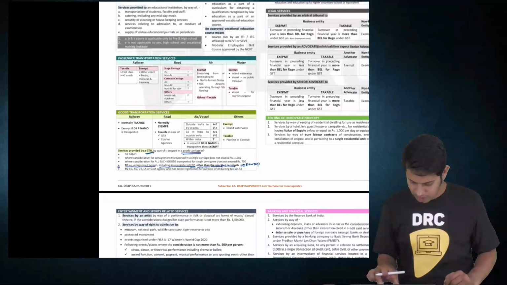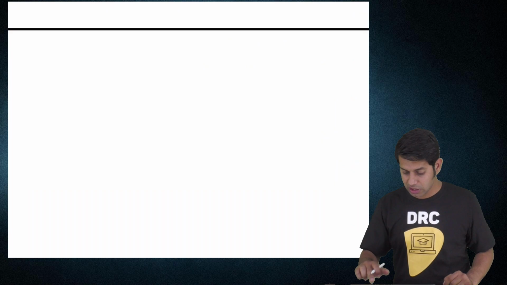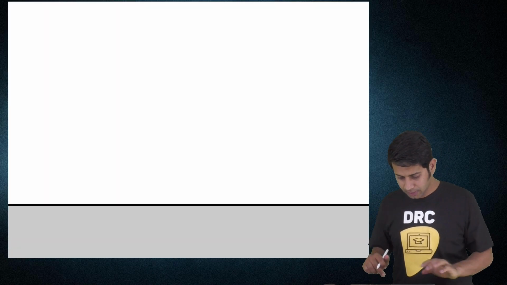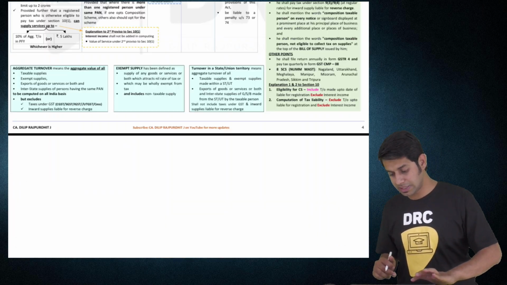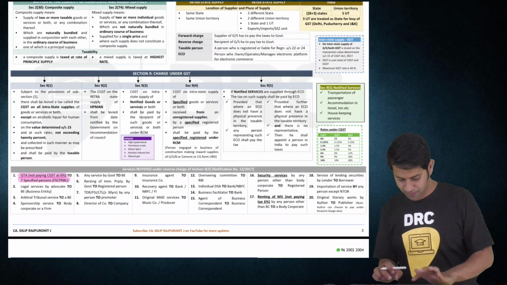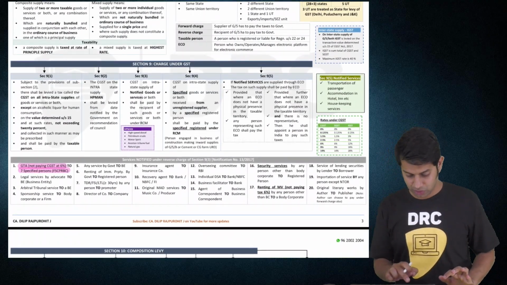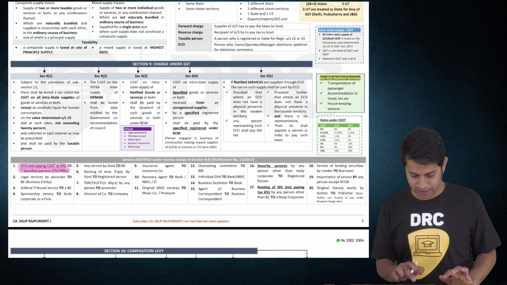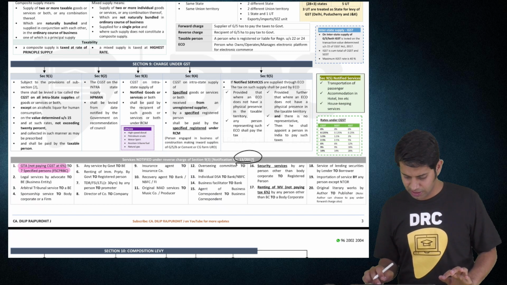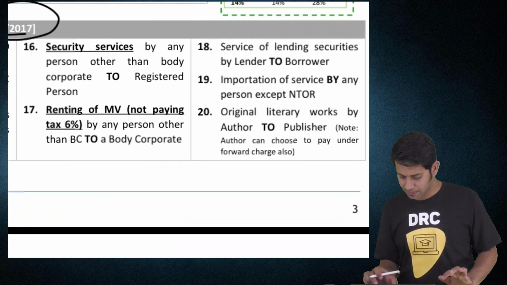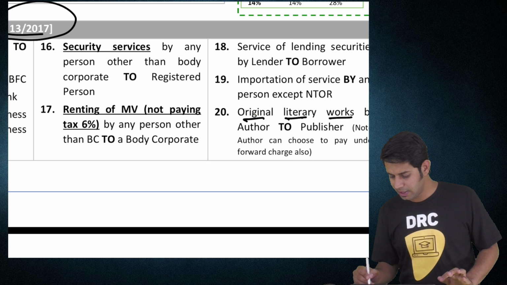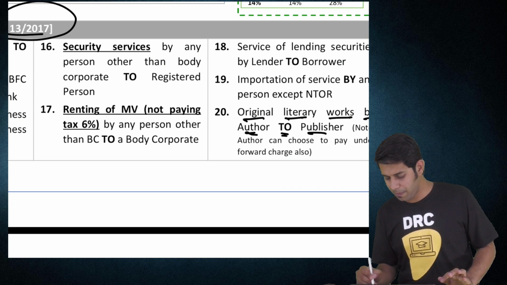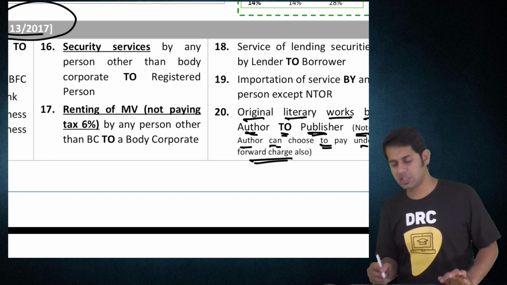Who is telling? Notification number 10/2017 is telling that RCM provision. Section 9, 13/2017. What is this point telling? Original literary works by author to a publisher. Note, the author can choose to pay tax under forward charge also.